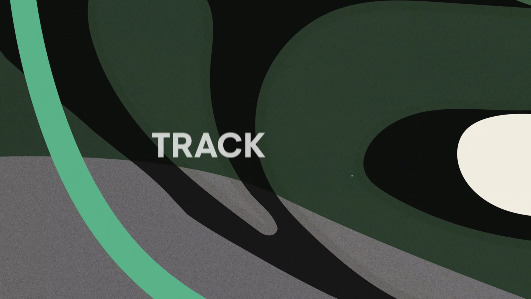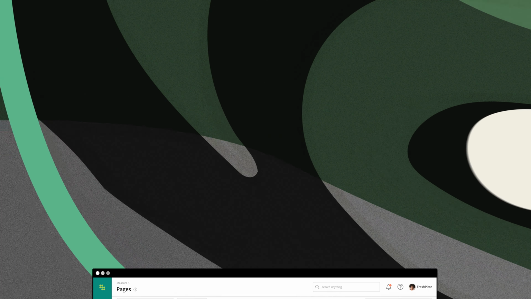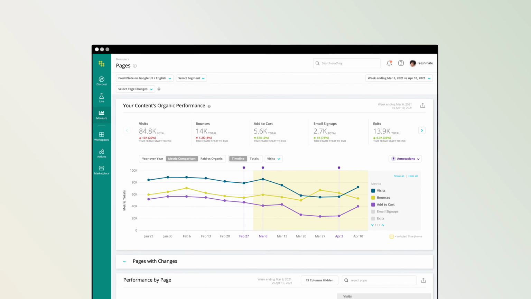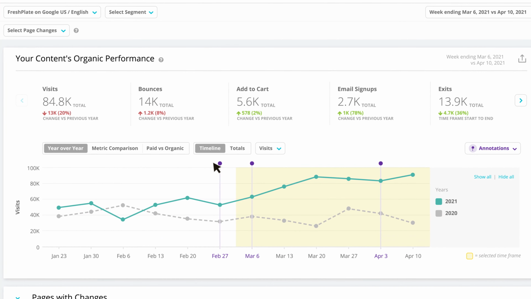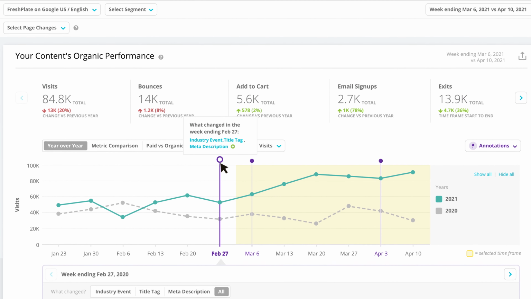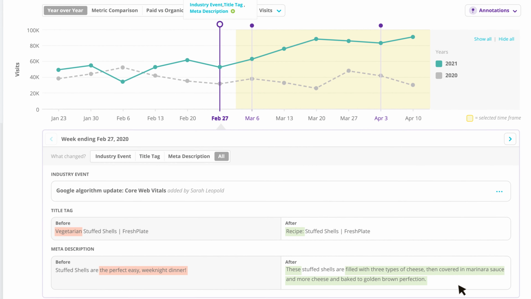Measuring organic marketing success is essential for getting buy-in from stakeholders. With Conductor's content measurement, dig into the performance of your content at scale. Track performance year over year and see how SEO activities are impacting performance to demonstrate ROI.